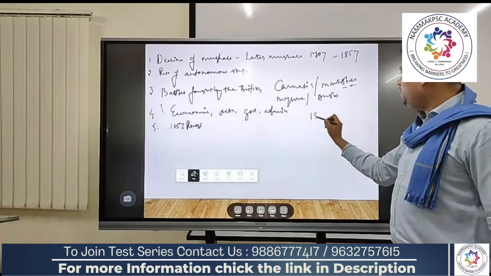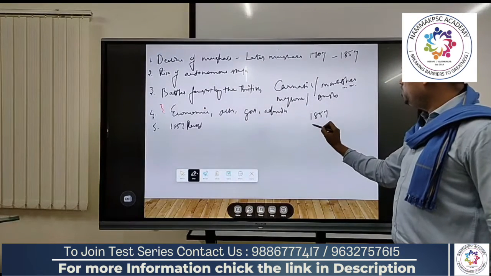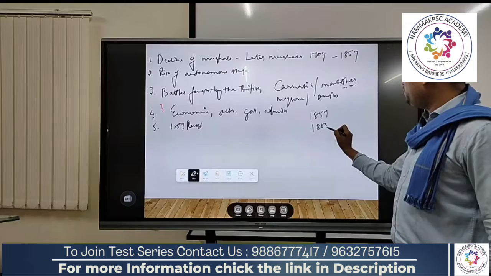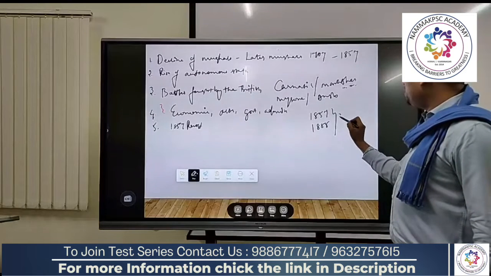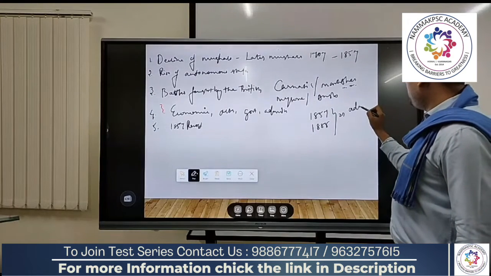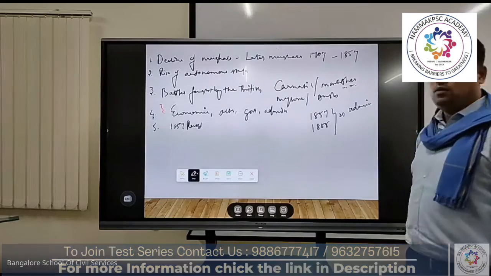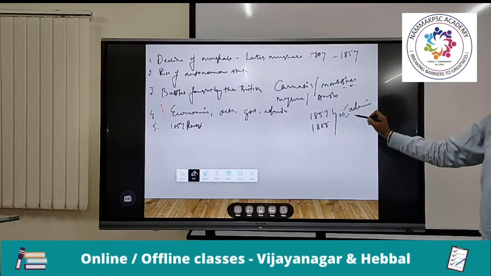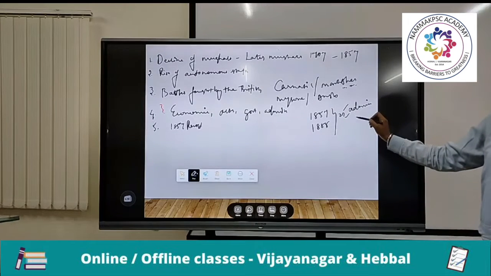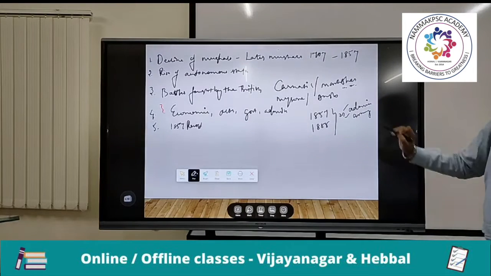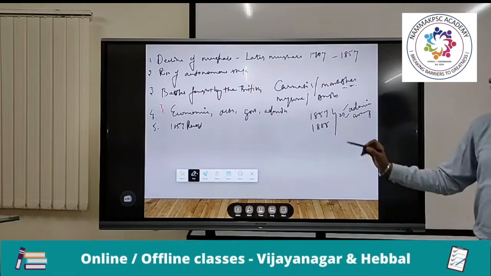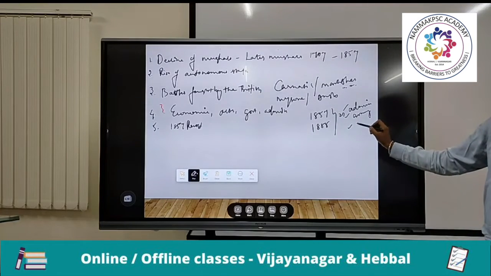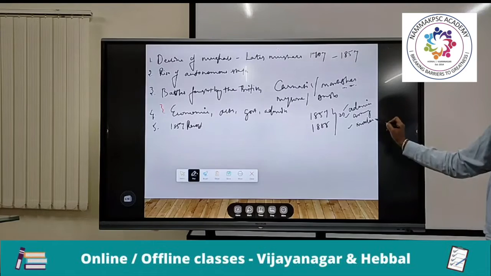From 1857 to 1885, a lot of changes happened in terms of administration. Administration changed, and many reforms were made by the British in the army. They also started introducing modernization in India.